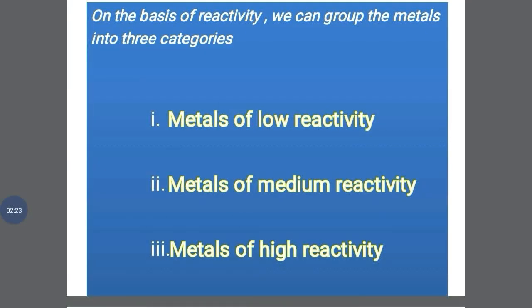On the basis of reactivity, we can group the metals into three categories: metals of low reactivity, metals of medium reactivity, metals of high reactivity. See children, when we extract these metals from soil, based on their reactivity only, we can extract them and purify them. Our main intention is to purify the metal. So how can we purify the metal? That is what we are learning in this part. So based on the reactivity only, we can collect it and we can purify them.